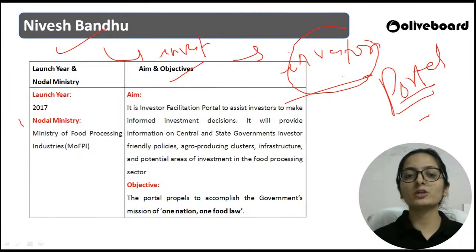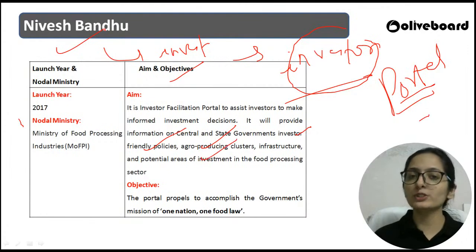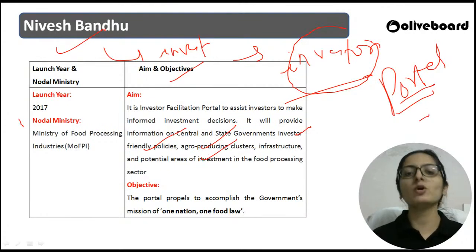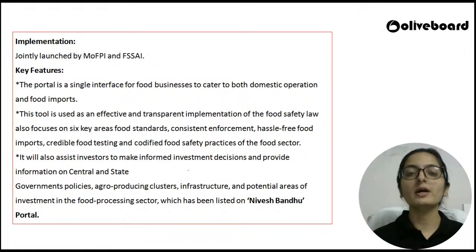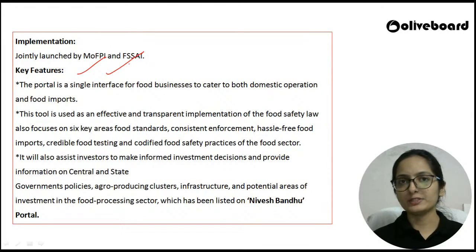That is why this portal will provide the information on all the central and the state government investor friendly policies, agro producing clusters, infrastructure, or whatever the potential areas are कि आप कहाँ पर invest कर सकते हो, right? So this particular portal का objective है to accomplish the government's mission, that is one nation, one food law. This portal, Nivesh Bandhu, is being jointly launched by the ministry and FSSAI.